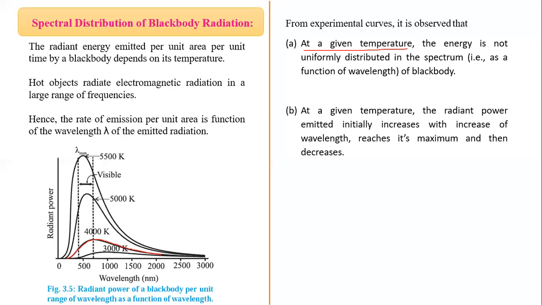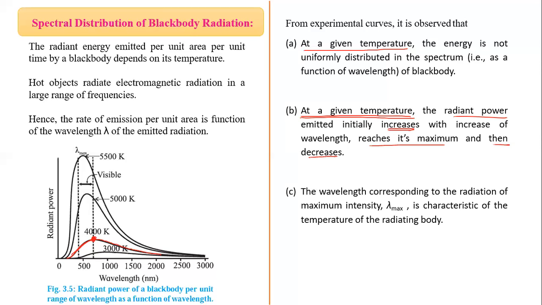At a given temperature, radiant power initially increases. You can see here the graph is going initially up, then reaches its maximum value and then decreases.